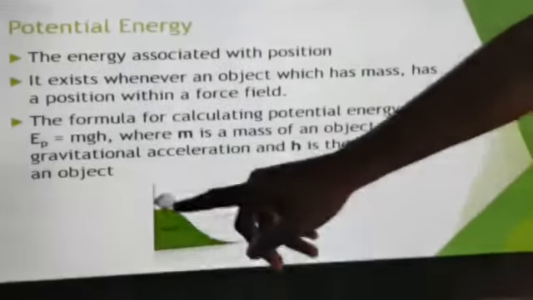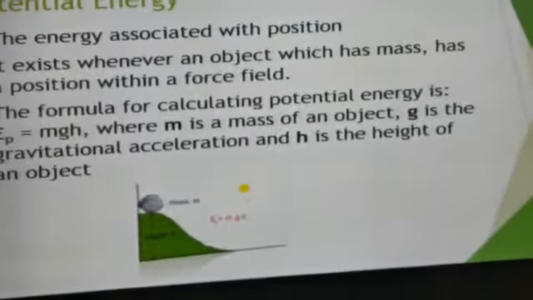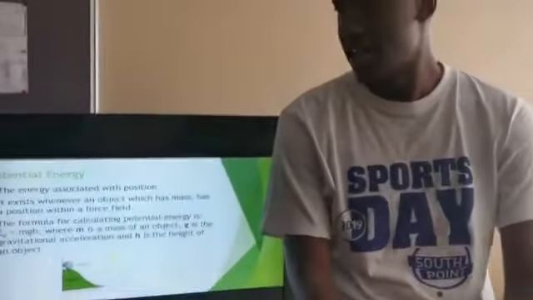Here is the demonstration. Here is the height. This is the mass of an object. We can get the potential energy of this object because this object is not moving. Briefly, let's go to the kinetic energy now.